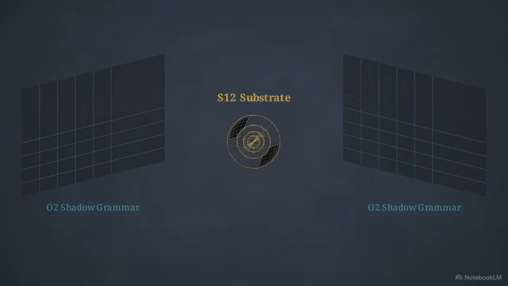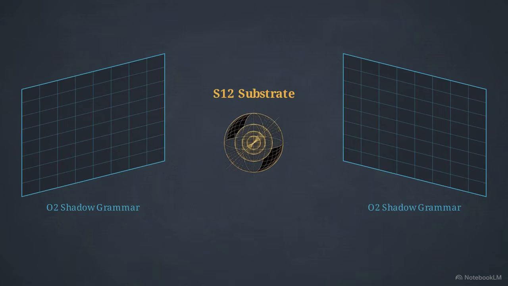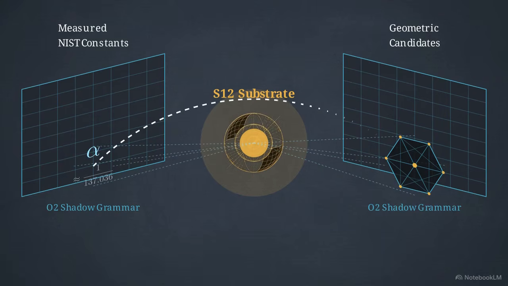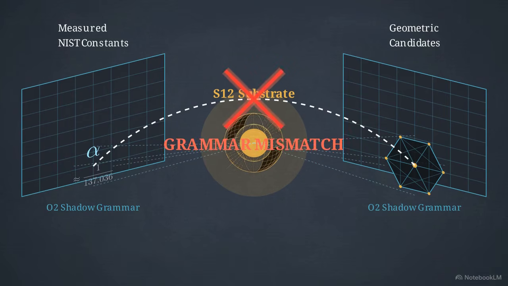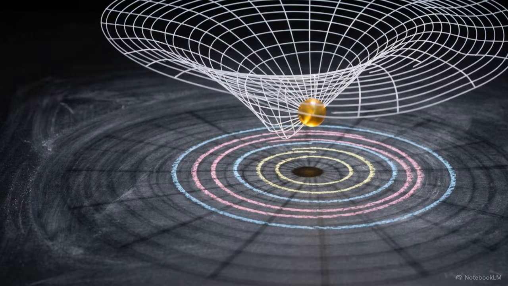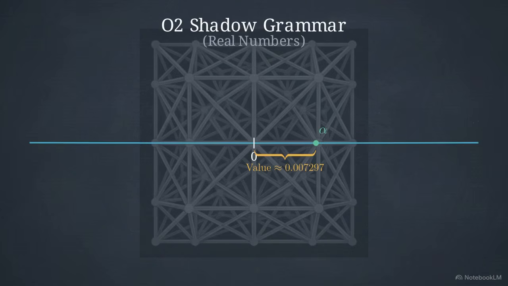Sermont identified this null result as a structural finding. Because 136 permutations of icosahedral geometry failed to match NIST data, the derivation root cannot be a simple spatial coincidence. It identifies a grammar mismatch. You cannot recover a substrate value by comparing two different projections of it. By eliminating the possibility of simple geometric coincidences, the Phase 2 result moves the derivation exclusively into substrate phase coordinates. Phase 3 implements the correct inverse projection.